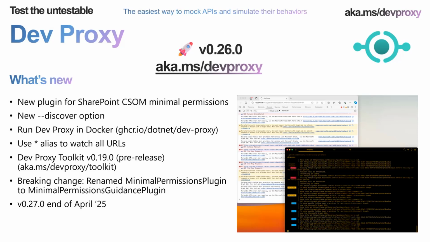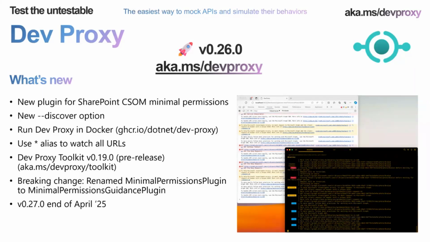One new plugin, which we're really excited about, is for you to be able to check the requests that you make using SharePoint CSOM and check to make sure that you're using the minimum amount of permissions. So we're really interested in working with you if you're wanting to use this, because we know not everything is documented and we're trying to document all these minimal permissions as well. We've got a new option for discovering URLs. So if you just want to get a collection of URLs that your app sends requests to, then you can use that. You can now run dev proxy in a Docker container as well.